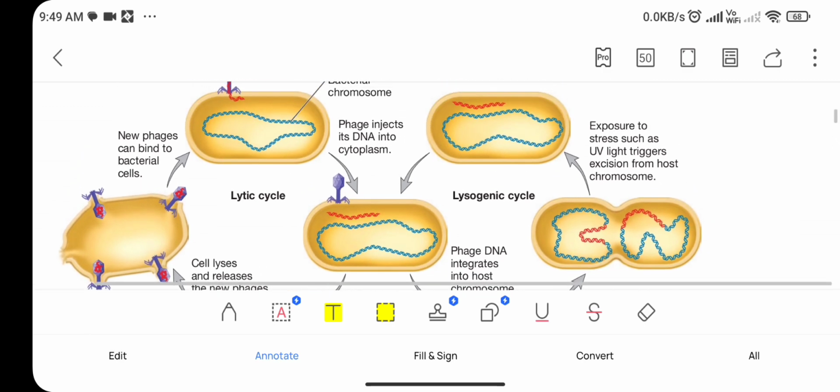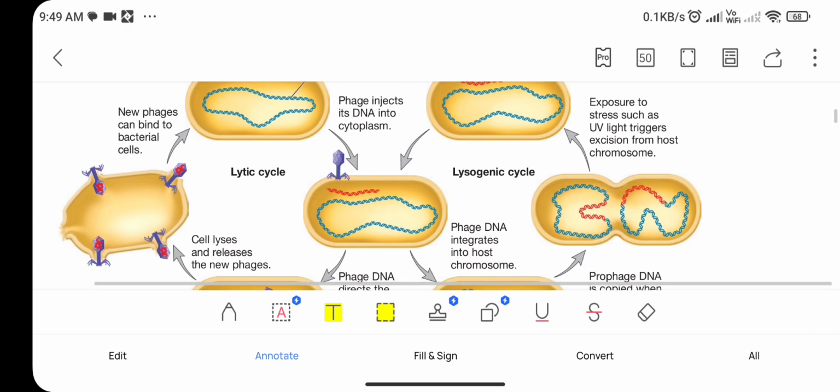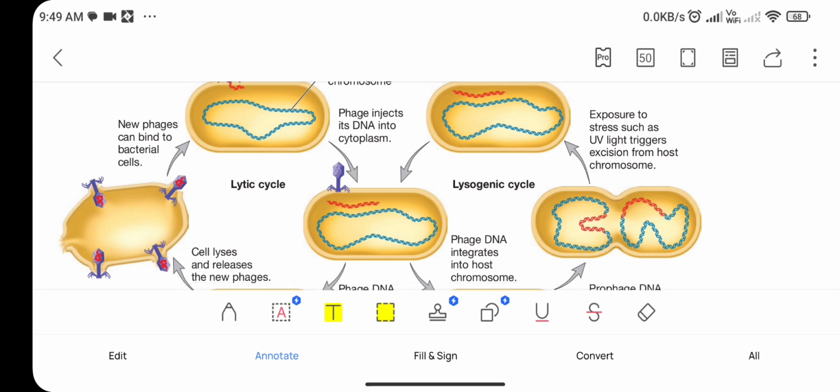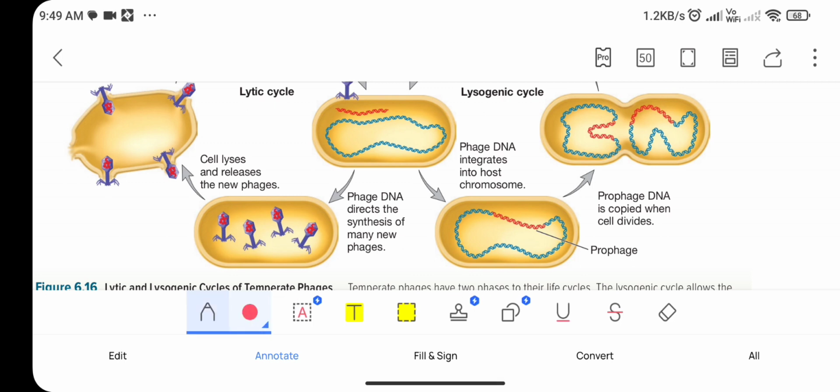Second, we will see the lysogenic cycle. It starts with the same infection of the bacteriophage into the bacterial cell. The main thing which is different from the lytic cycle is that the phage DNA integrates into the host chromosome.